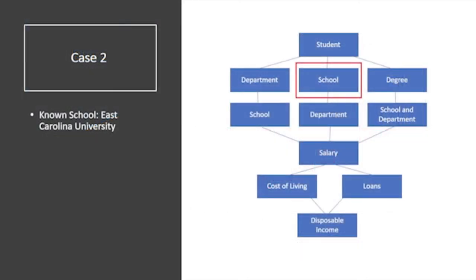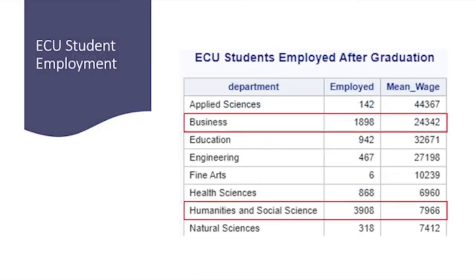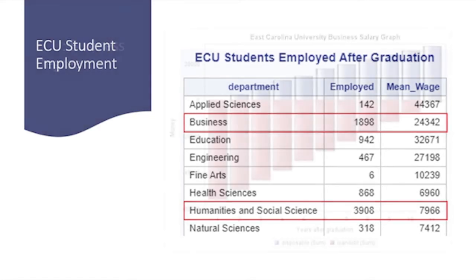of 27. The second case is the student who knows and is determined to go to one particular school. In this case, we can assume the student wanted to go to East Carolina University. The first place this student looks is to see where other graduates have been successful in graduating and receiving jobs after college. By looking at the chart, the student notices that business and humanities and social sciences have the highest employment after college. Comparing the 2 department salaries, the student decides to pursue a degree in business at ECU.